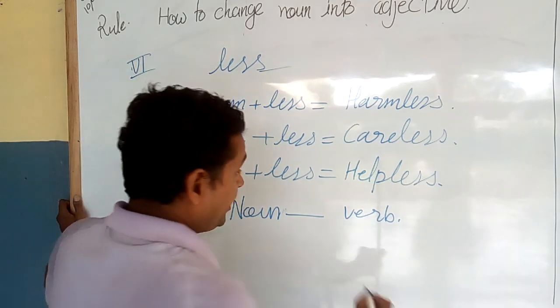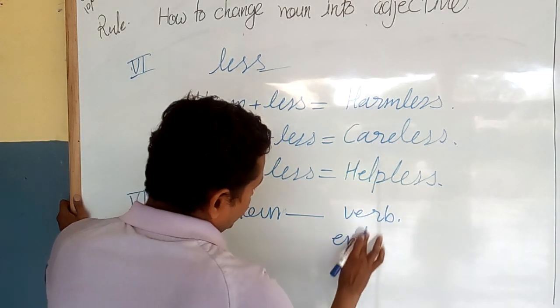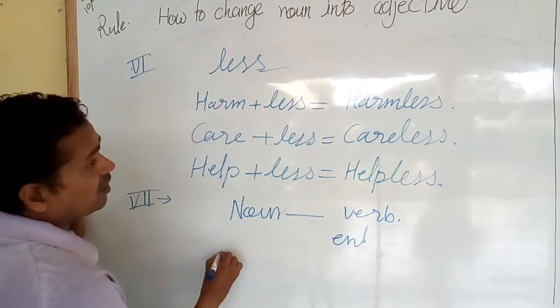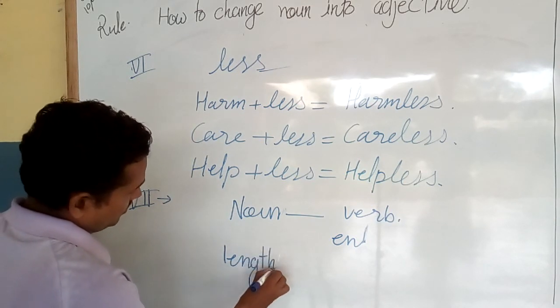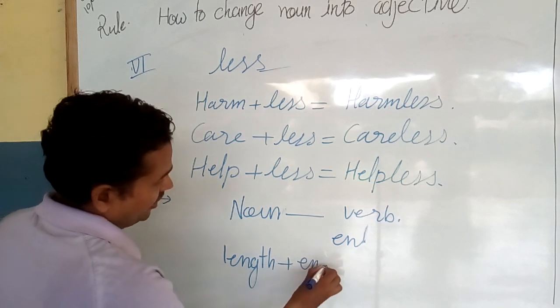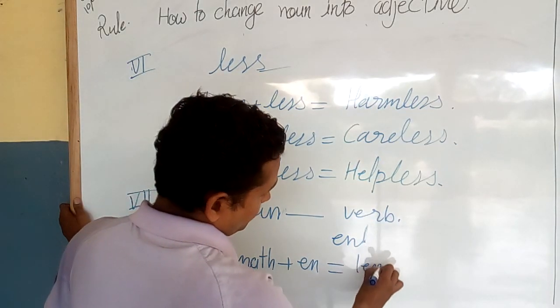You can add EN at the end of the word. For example, length, and you can add EN. It will be lengthened.